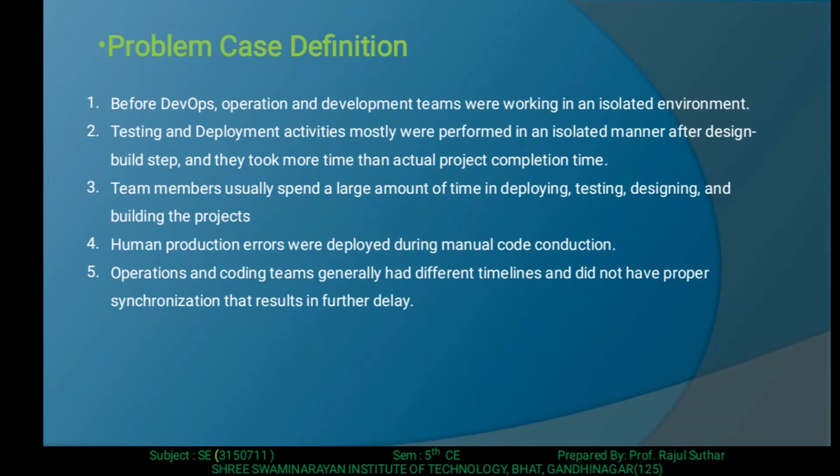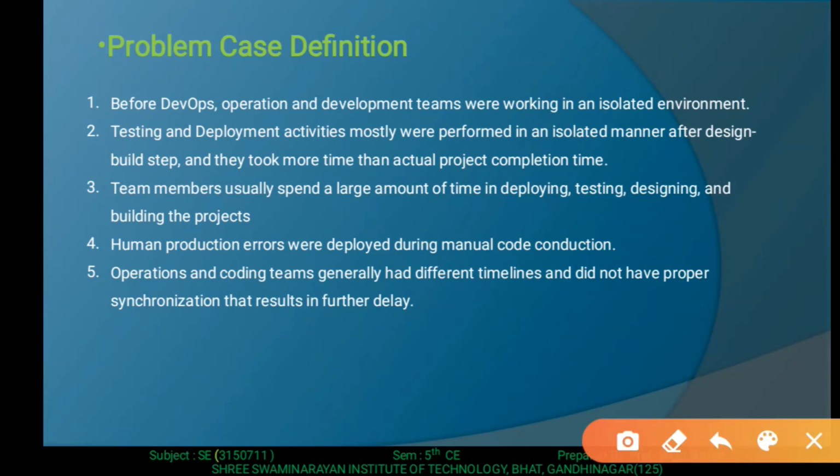Then here we also discuss some points. Before DevOps, the operation and development teams were working in an isolated environment. What is the meaning of this sentence?